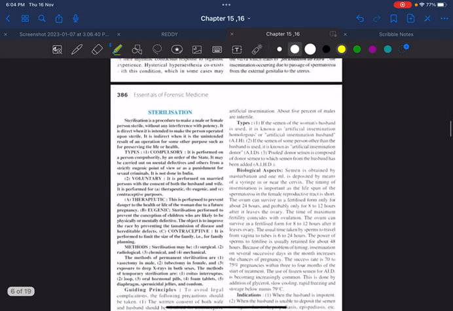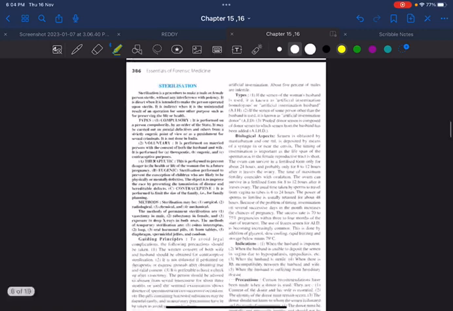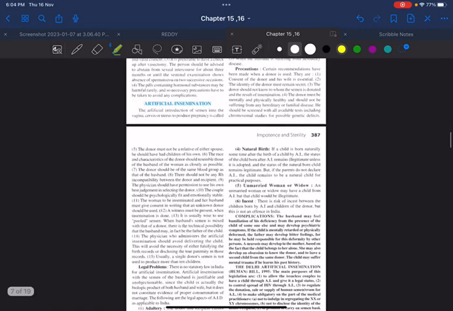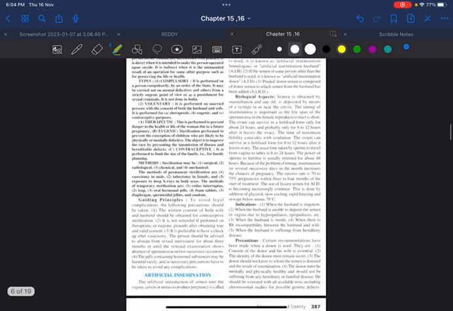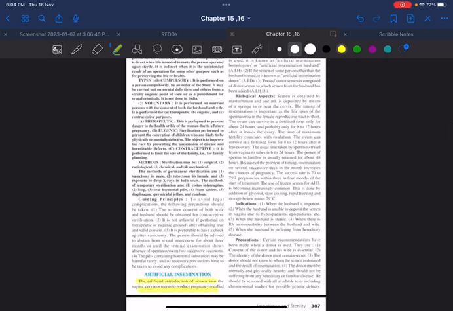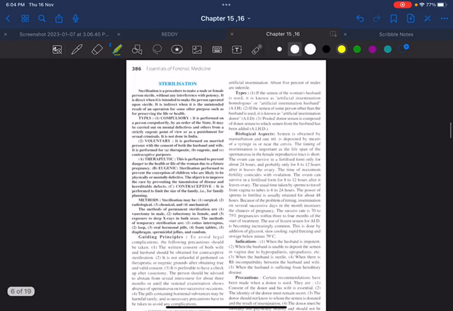Coming to sterilization. Here, I would like to just tell about artificial insemination. What do you mean by artificial insemination? Artificial introduction of the semen into the vagina or cervix or uterus to produce pregnancy. That is actually called artificial insemination. It is a very frequently asked question, so I would like to discuss it in a bit of detail.